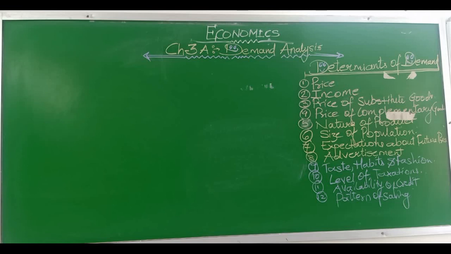Availability of credit. One of the most considerable determinants of demand is credit availability. The purchasing power of the consumer is highly affected by credit availability. If there is availability of cheap credit, the consumer tries to buy more products.